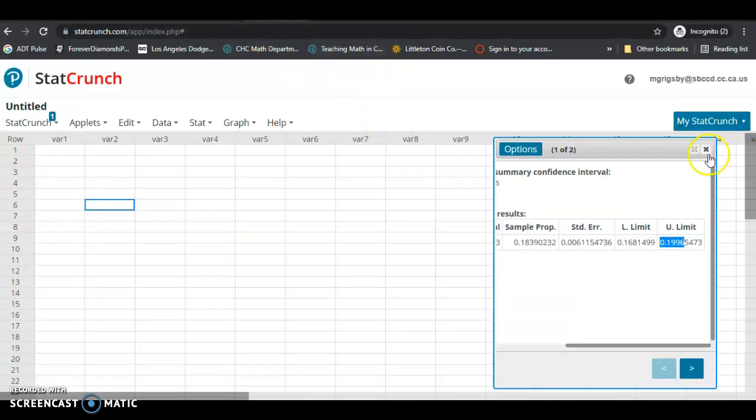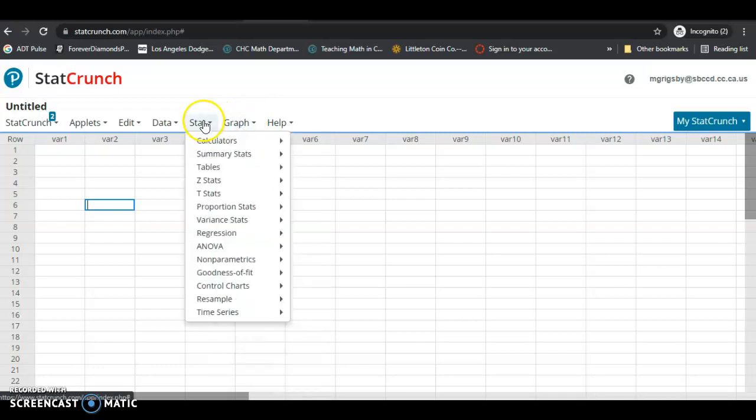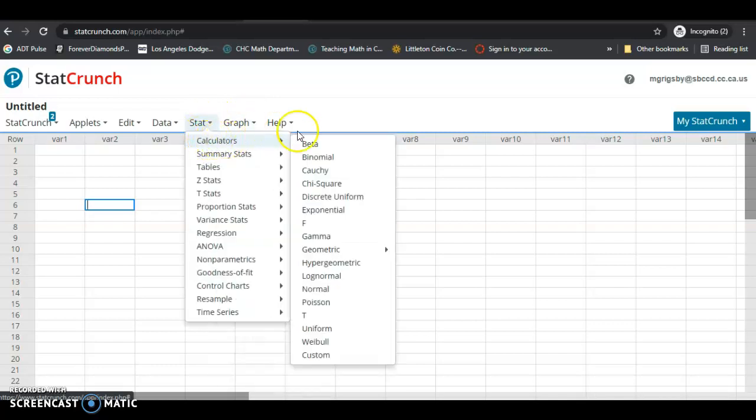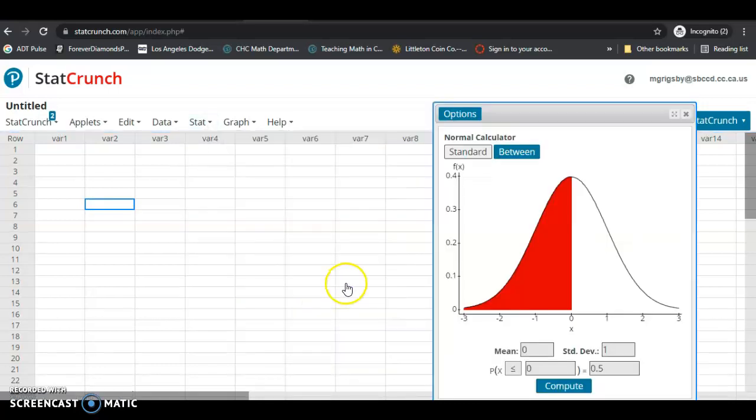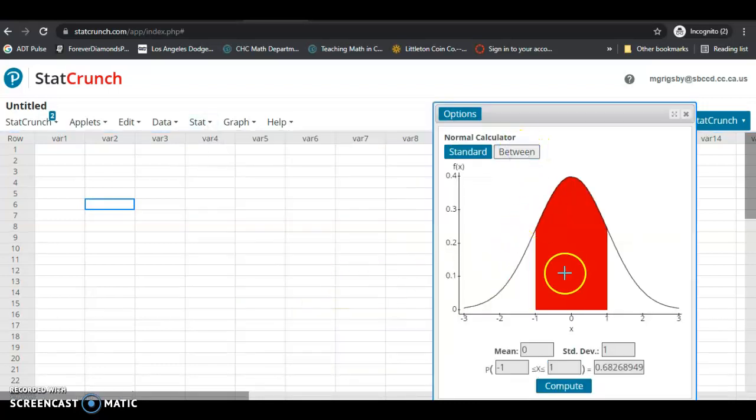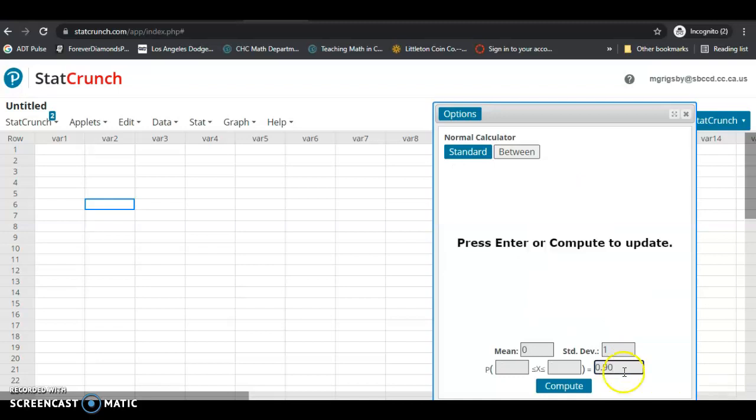Okay, so we're going to open up the normal distribution calculator. We'll go to Stat Calculators and then select the normal, and we're going to select between. The mean and standard deviation are both 0 and 1 respectively, so we're not going to change those. But in this little box over here, we're going to select 0.90, our confidence level as a decimal.